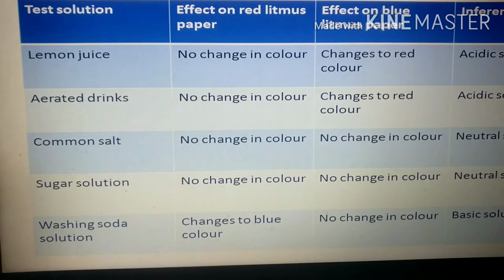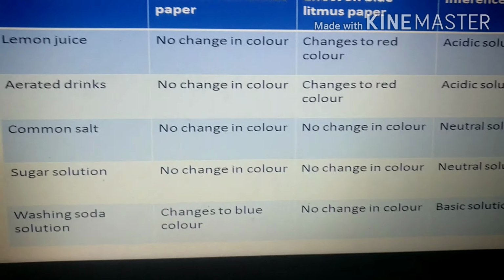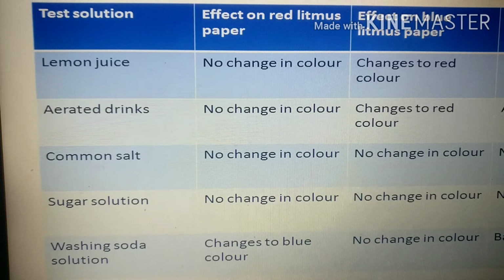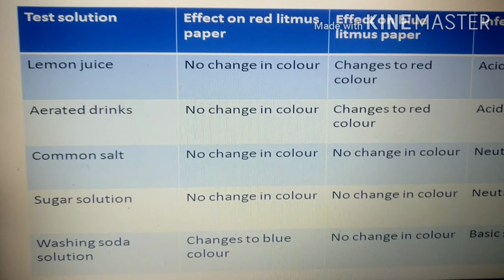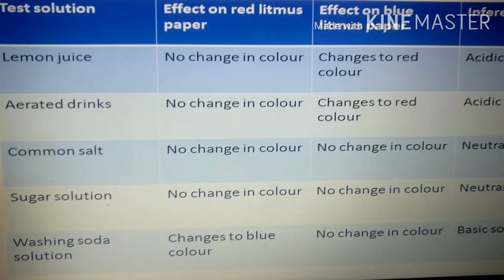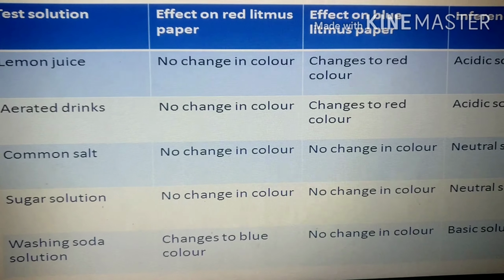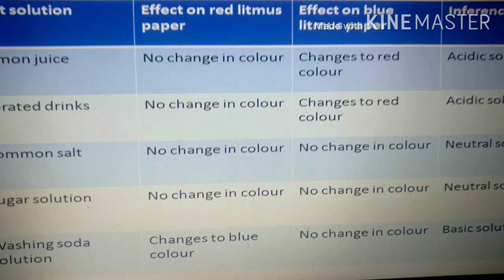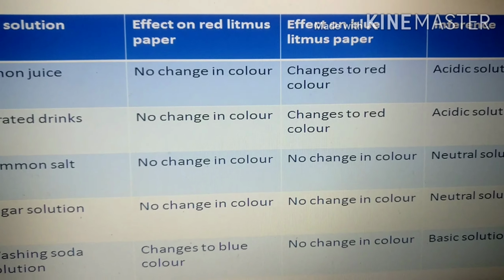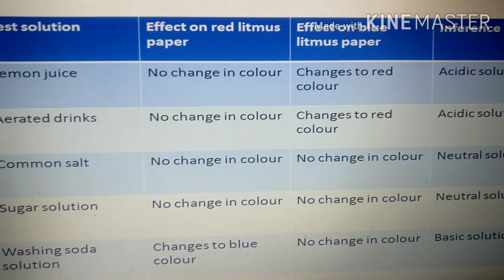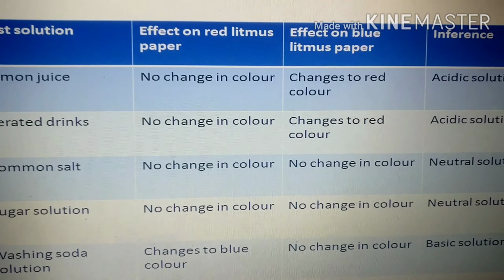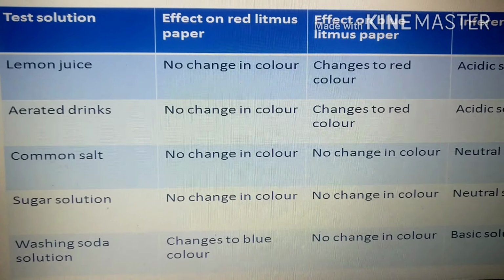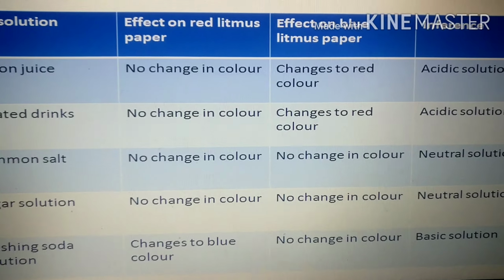So the first thing we have to do: what type of solution is here? The test solution is lemon juice. Put a drop of lemon juice on a strip of blue litmus or red litmus paper. What do you observe here? You will see that there is a change in color only in the blue litmus paper, whereas in the case of red litmus there is no change in color.